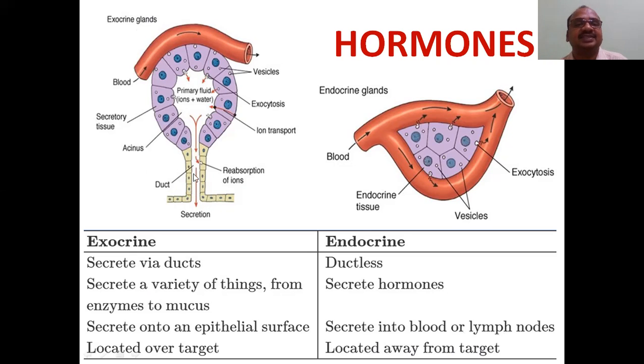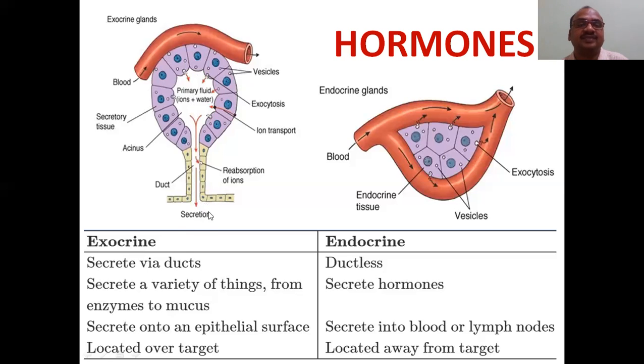Here you can see the structure. You can find a duct here. Duct means nothing but a pipe-like structure. It is a pipeline. First of all, these cells called exocrine cells secrete the fluid into a cavity-like structure, and it is passed through a duct.